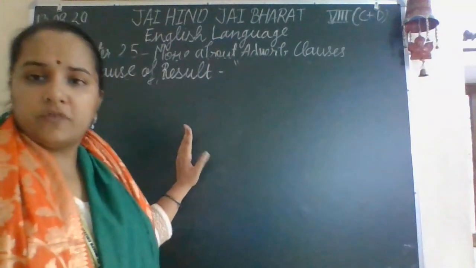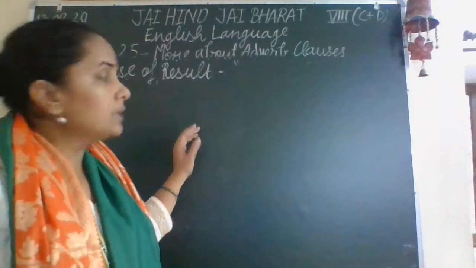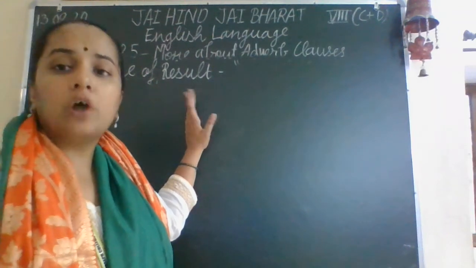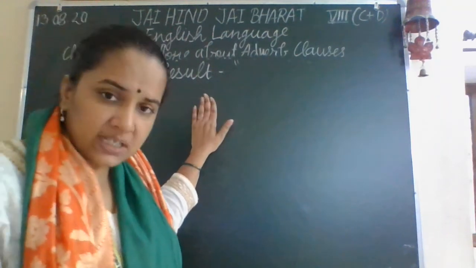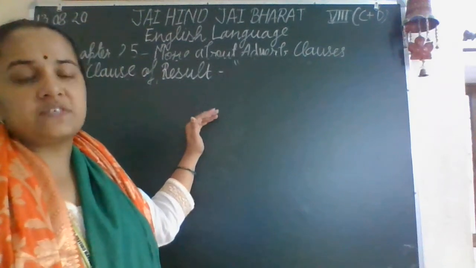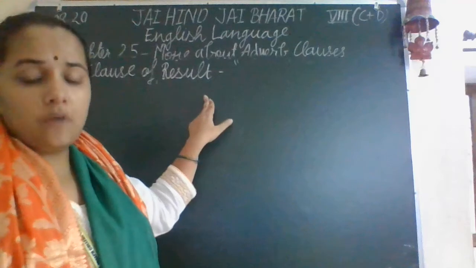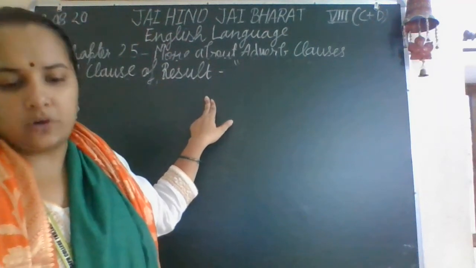What is the clause of result? When it gives you the answer to the question "with what result?" When it is telling you about the result of some action, then it will be the clause of result, an adverb clause.